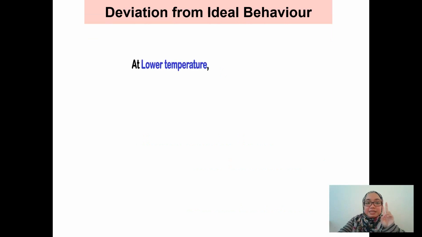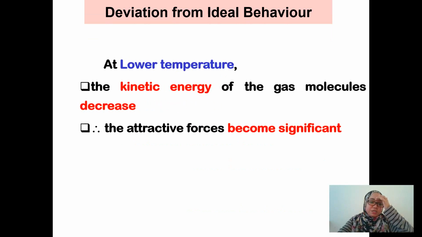Okay. The second condition is at low temperature. When at lower temperature, the kinetic energy of the molecules decreases. So the molecules move slower and slower, and they tend to become closer towards each other as well. By that means there are attractive forces between the gas molecules. So now the attractive forces become significant, and they deviate from the ideal gas behavior. So the gas behaves as a real gas.